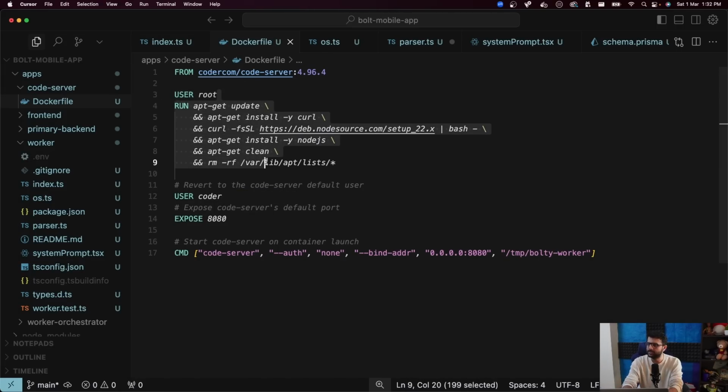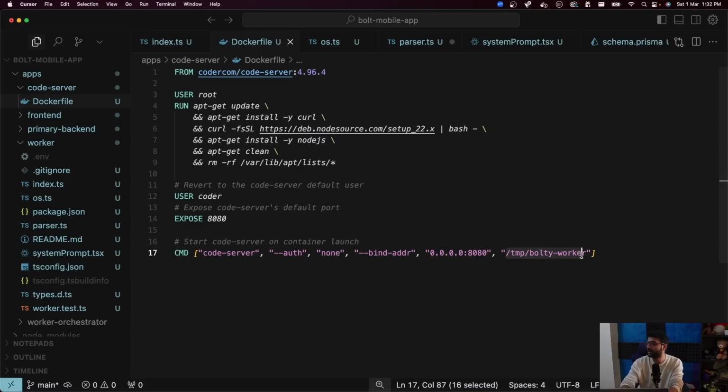So user root will change the user. I'll install Node.js on the machine. Then I'll revert the user back to coder. I'll expose the endpoint, not really needed, but I've put it in anyway. And then finally, the command that I run is the same command that runs in this Code Server Docker file, which is start Code Server. I have set authentication to none just to keep things simple. We should eventually change this to have some sort of authentication. And this is where we want it to be exposed on port 8080.